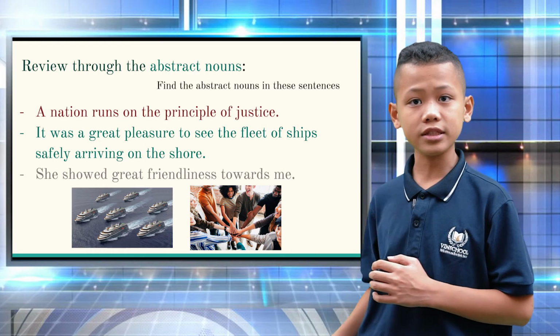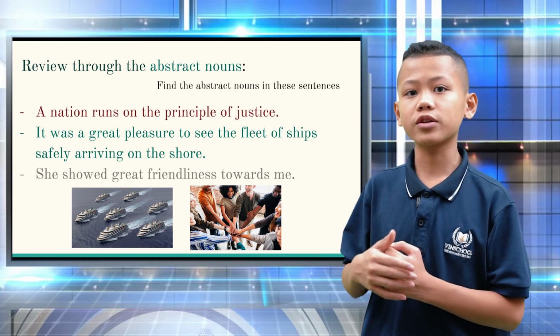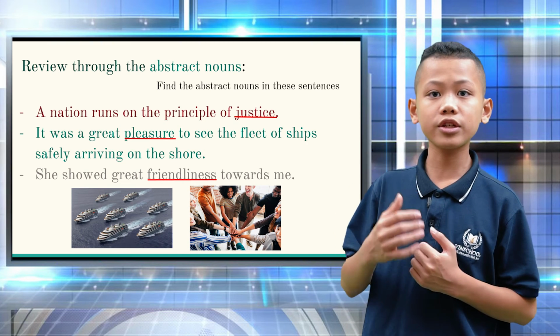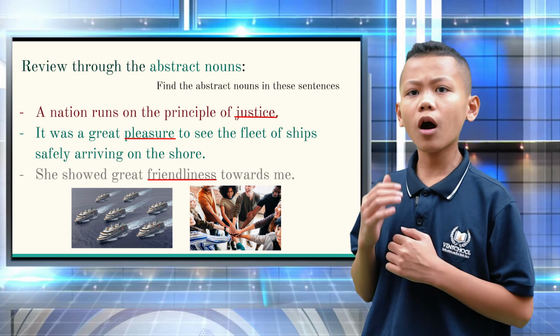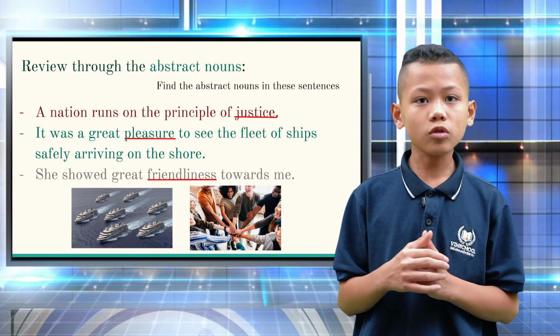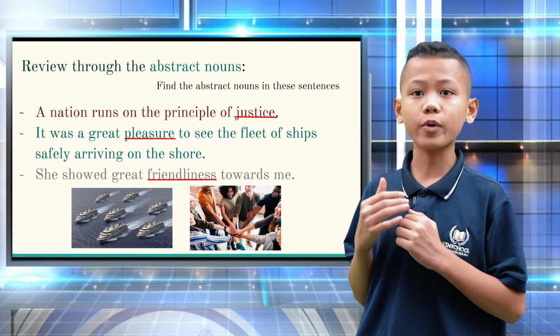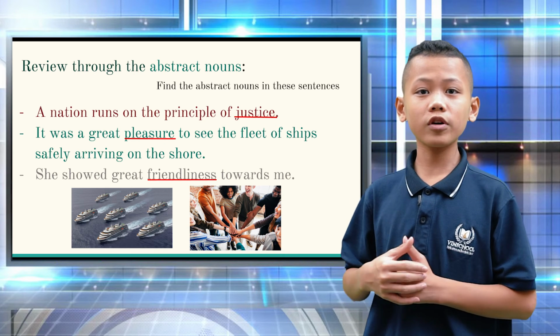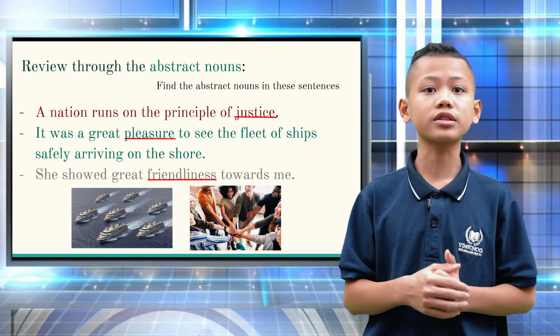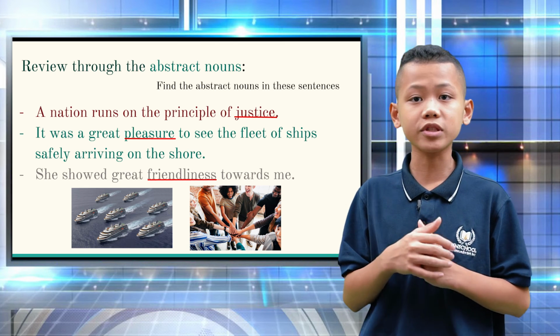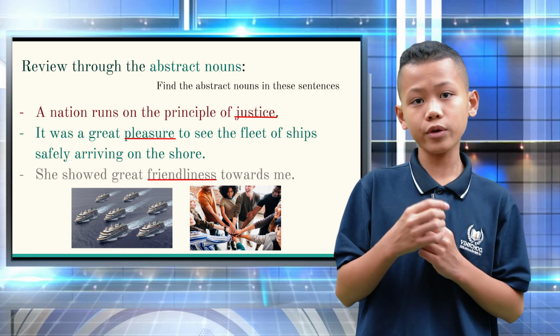Before we finish this lesson, find the abstract nouns in the sentences on the screen. The abstract noun in the first sentence is justice, because it describes how something is. The answer in the second sentence is pleasure, because it expresses a person's emotion. Finally, the abstract noun in the third sentence is friendliness, because the other person is displaying positive characteristics toward you.